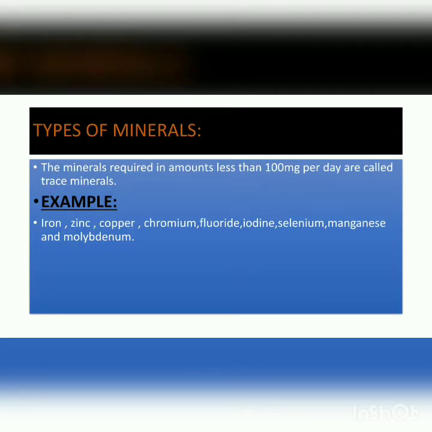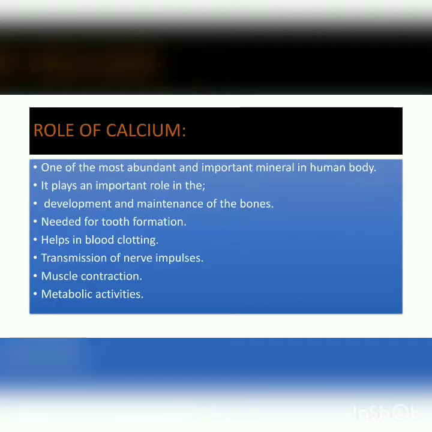The second type of minerals are those required in amounts less than 100 mg per day, called trace minerals or minor minerals. Examples are iron, zinc, copper, chromium, fluoride, iodine, selenium, manganese and molybdenum. Now we are going to discuss the role of calcium, which is a very important